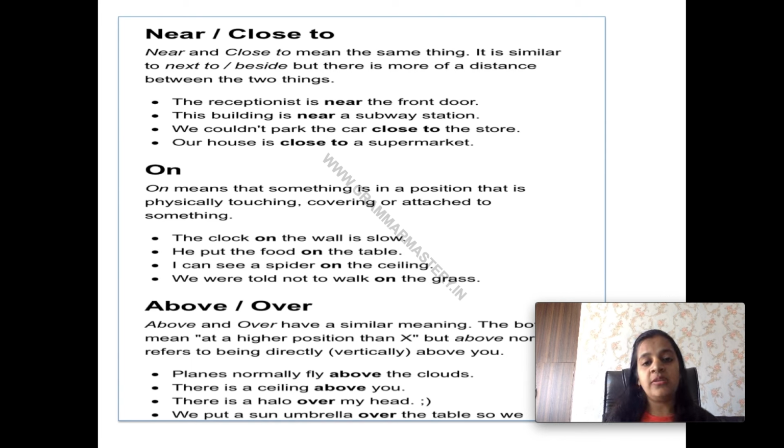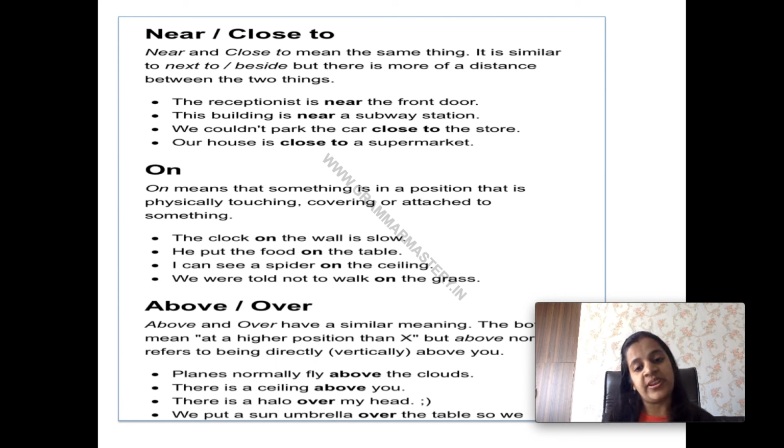On. On means that something is in a position that is physically touching, covering or attached to something. On का मतलब होता है जब हमने किसी चीज़ के ऊपर दूसरी चीज़ को place कर दिया and that is touching the surface of that particular thing. Like the clock on the wall is slow. He put the food on the table.